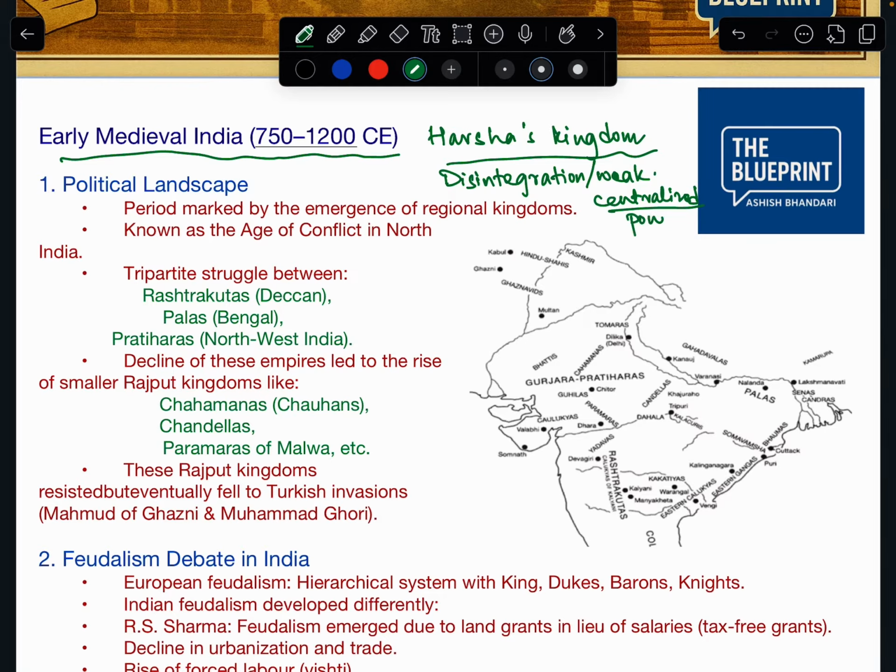This period was marked by the emergence of regional kingdoms. Guys, whenever the centralized power is weakened, obviously there will be disintegration and the emergence of regional kingdoms. We see the same after the weakening of Mughal power, and after the weakening of the Guptas. This period is also known as the age of conflict in North India.